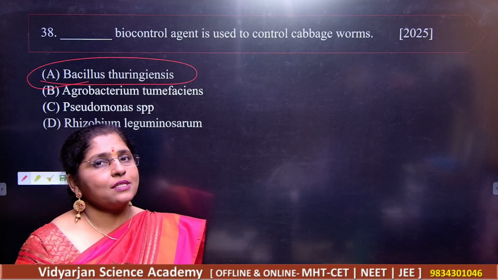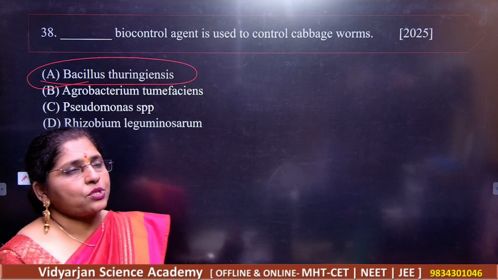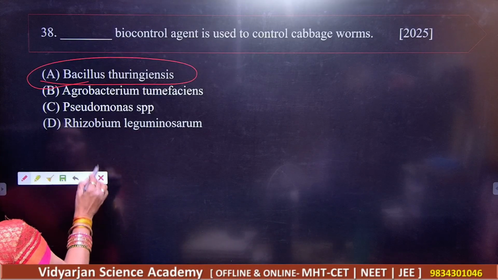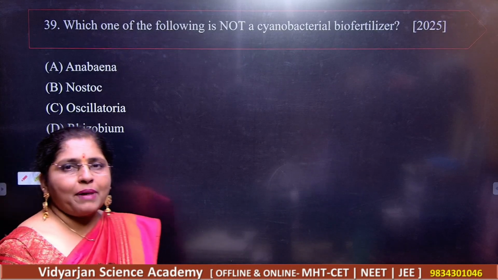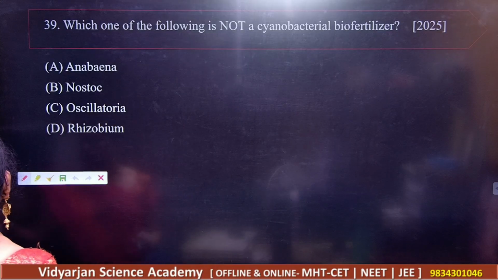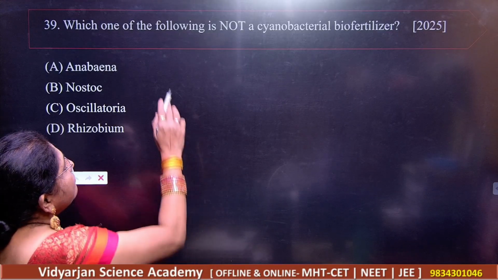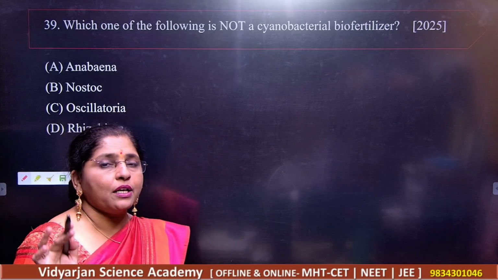Bacillus thuringiensis is a very important bacterium in the pest control region. Got it? So A is the correct answer. Remember the name Bacillus thuringiensis. Now question number 39. Which one of the following is not a cyanobacterial fertilizer?